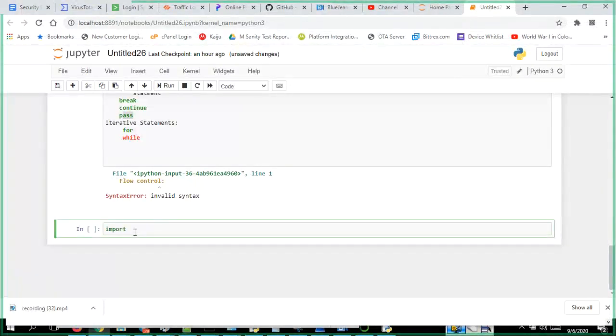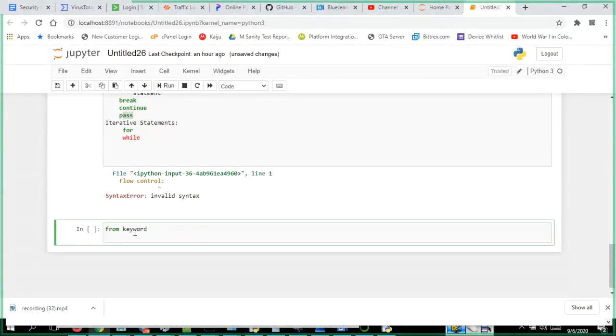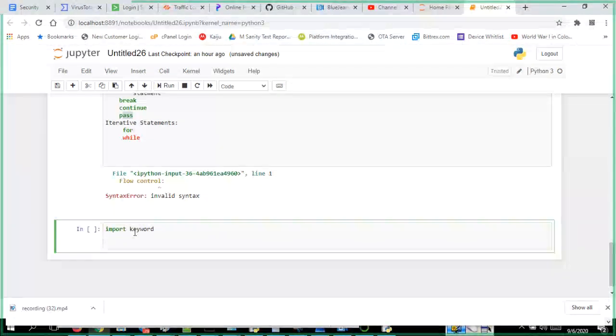Import keyword, from keyword module, import keyword.